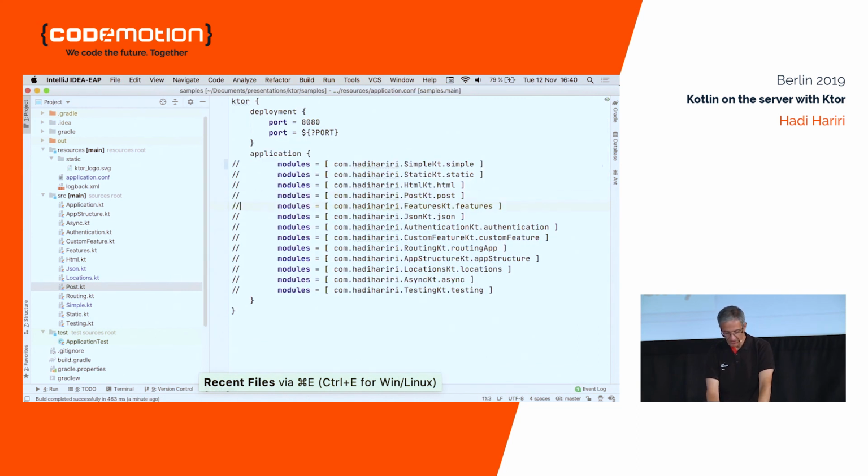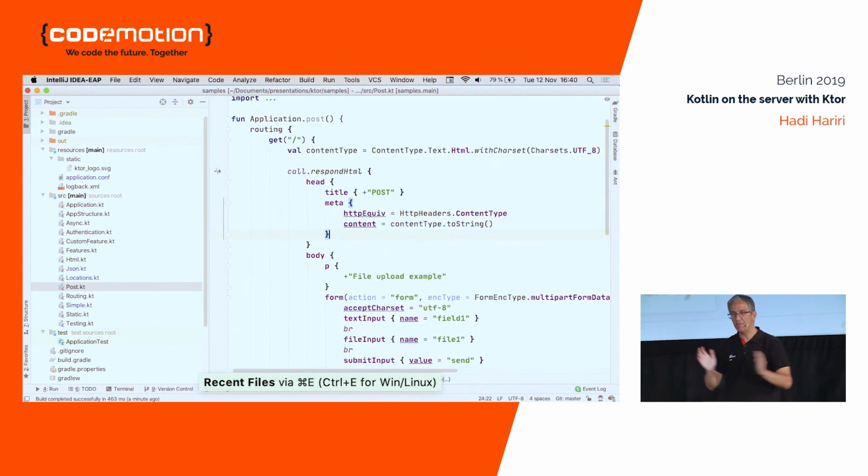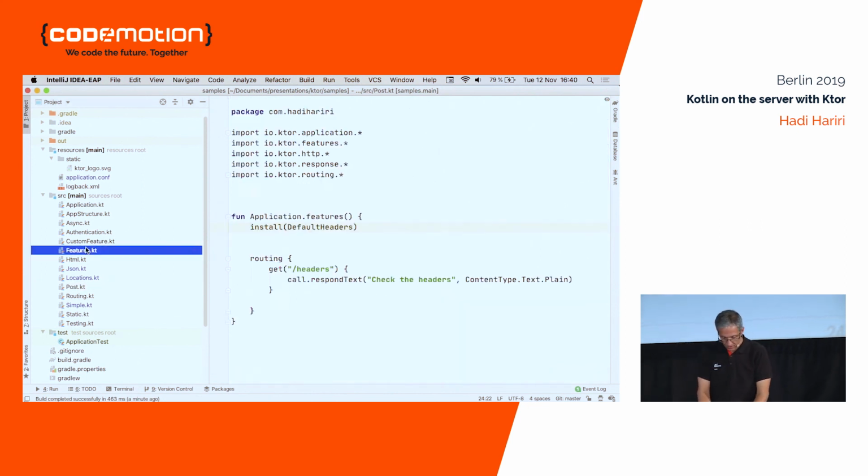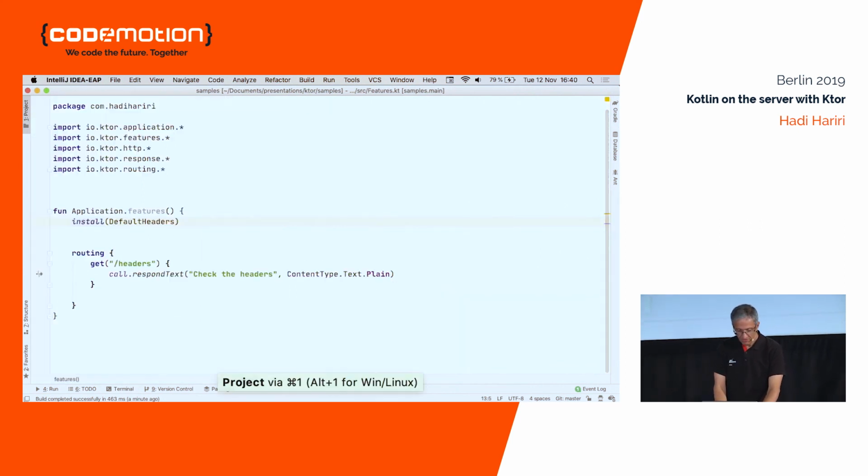What else do we have? Now let's get to the features. So far we've seen get, post, etc. But applications are a little bit more complicated. What if I want to make use of some things, like, for example, as simple as JSON serialization? Or even before JSON serialization, let's take a look at default headers.